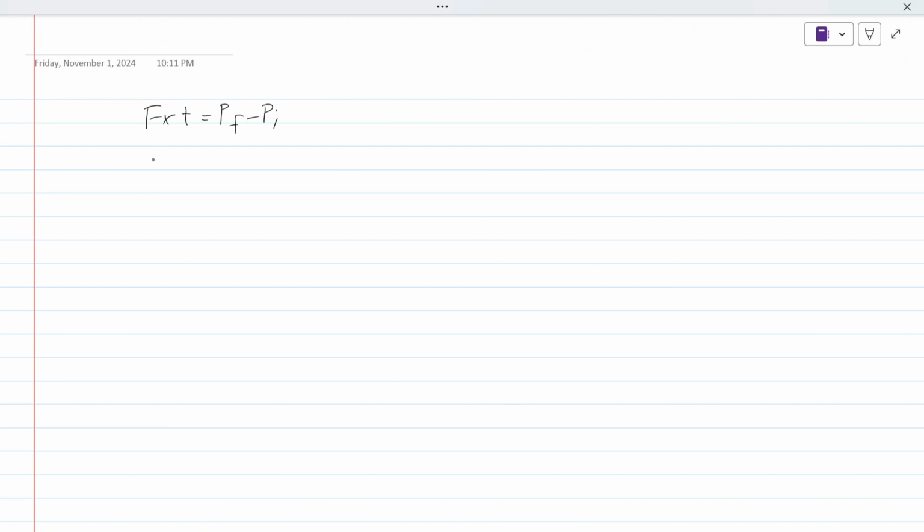So the force is equal to Pf minus Pi upon t, and Pf minus Pi is minus 8, and the time is 0.2 seconds, and the answer would be minus 40 Newtons. We'll talk about the law of conservation of momentum after some time.